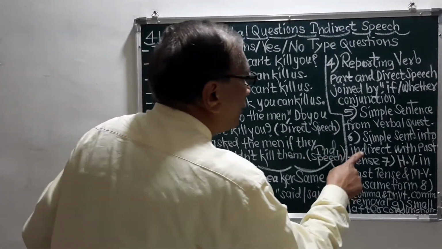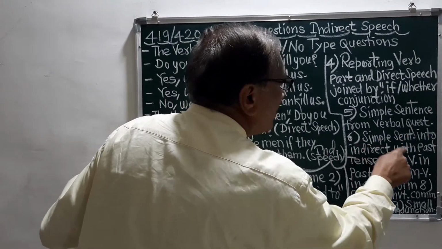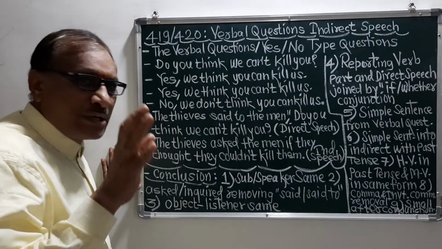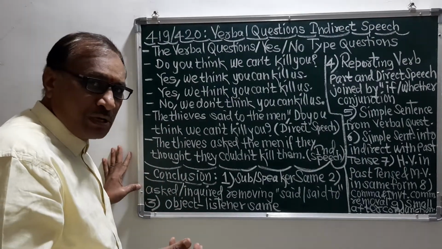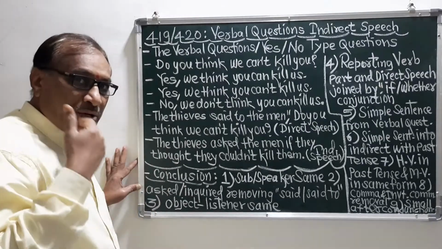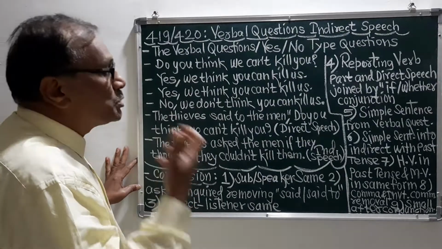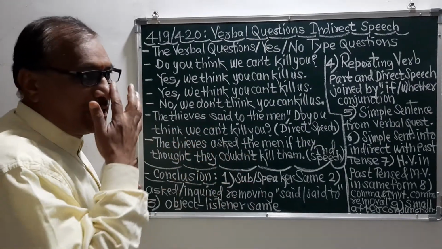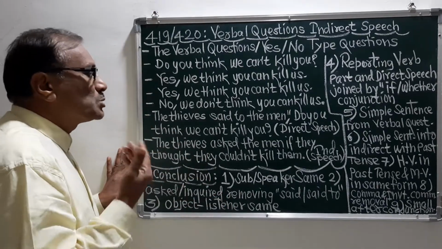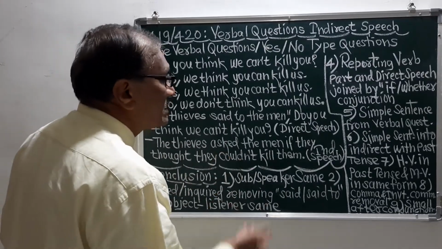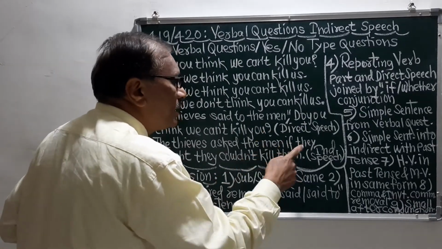So now the sixth rule is simple sentence into indirect speech with past. Remember, this simple sentence will be changed into the indirect speech, and when we change it into the particular sentence, then we will use the past tense, simple past tense, there. That is the point. So here remember we will see the answer. So this day we have changed it into this day.